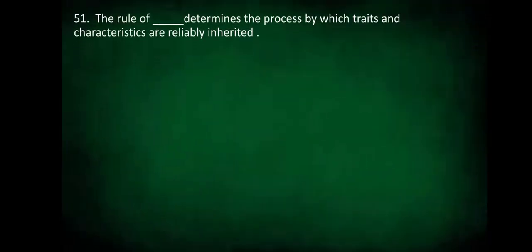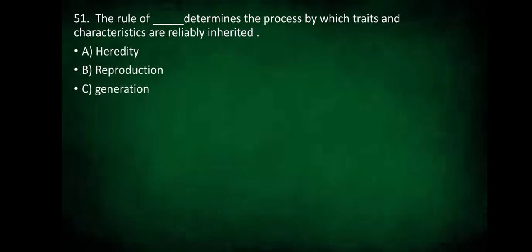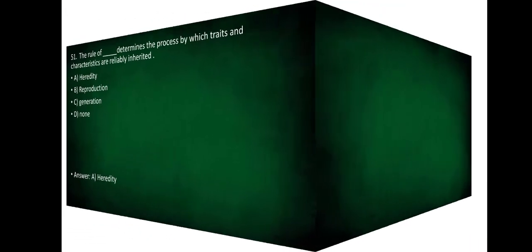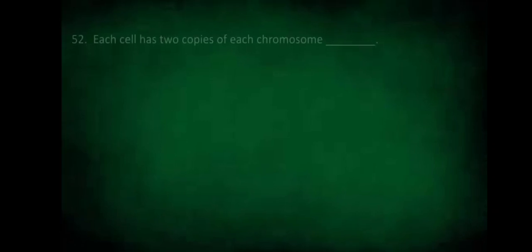The rule of dash determines the process by which traits and characteristics are reliably inherited. Heredity, or is it reproduction? Is it generation, or is it none? The rule of heredity determines the process by which traits and characteristics are reliably inherited.